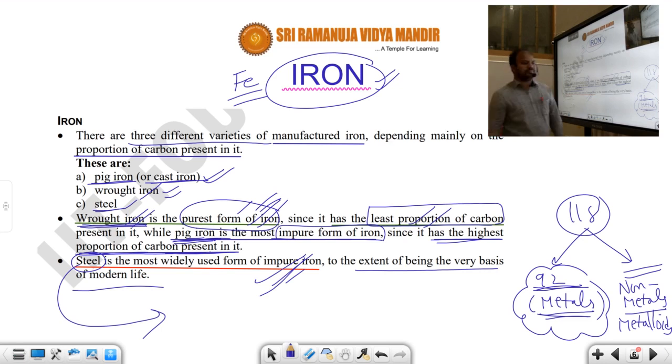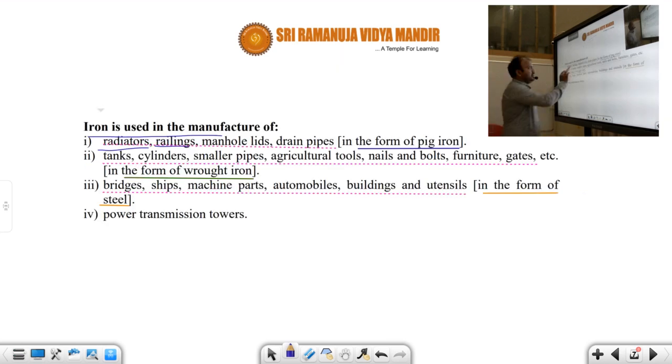And after that, have a look at the uses of iron. What are the uses? Iron in the form of pig iron is used as radiators, railings, manhole lids, and drainage pipes. So all these are made up of which iron? Pig iron, which are made up of radiators, railings, manhole lids, and drain pipes.